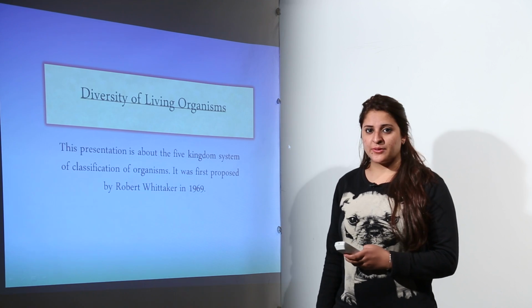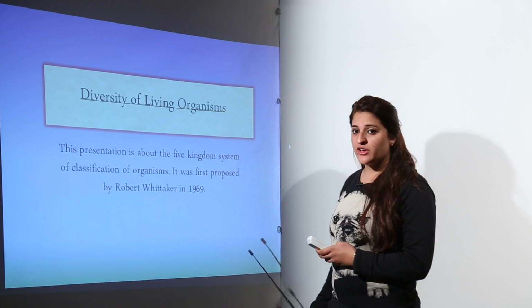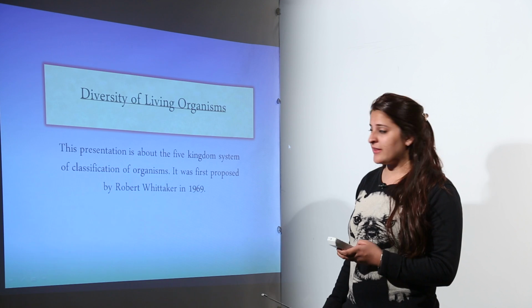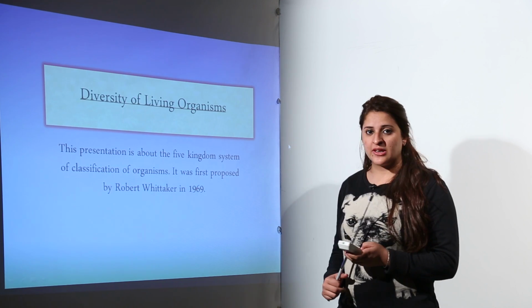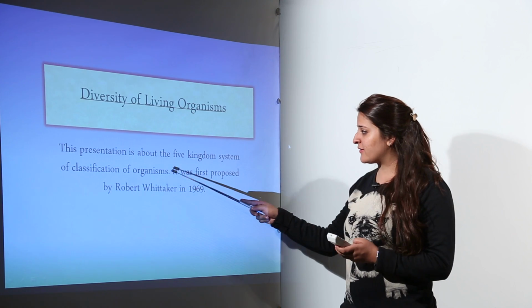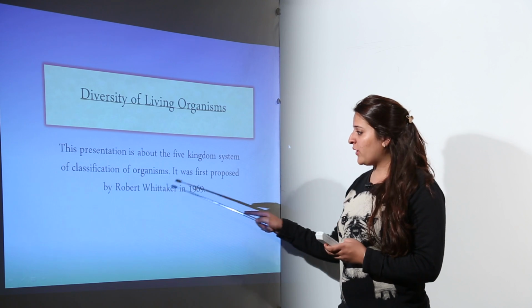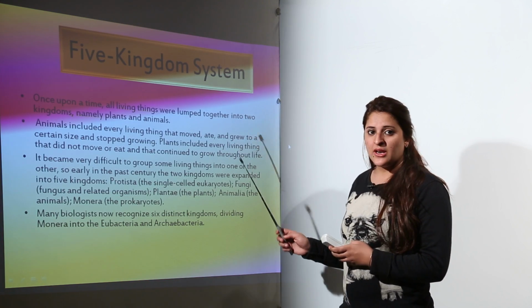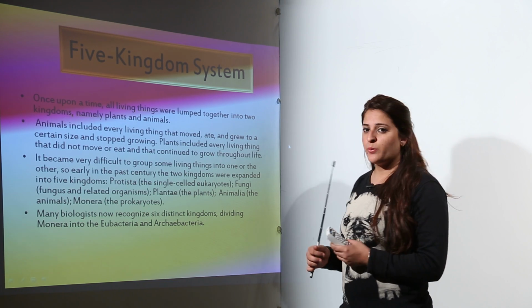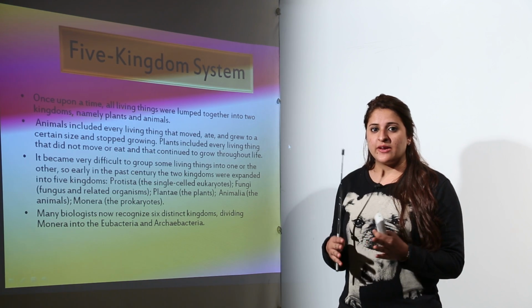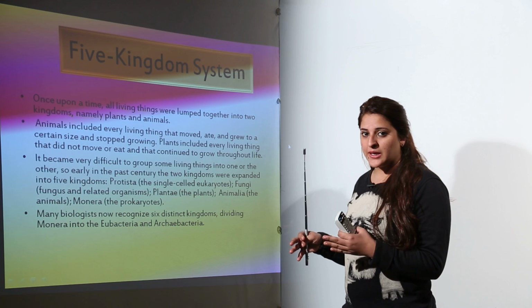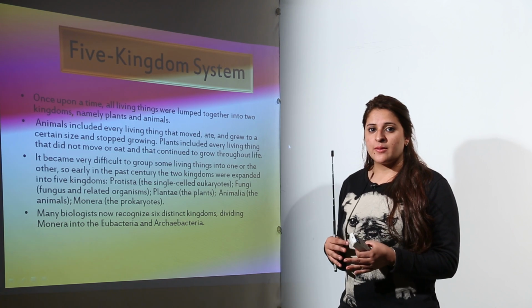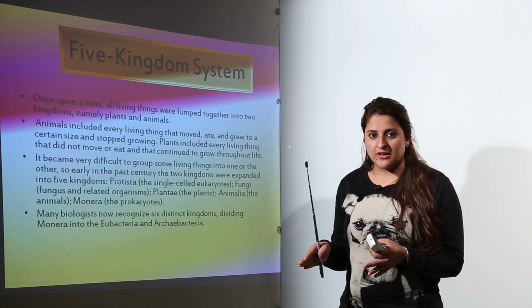Moving on to our next chapter, which is the diversity of living organisms. In this video, we will be discussing the five kingdom classification of organisms, which was proposed by Robert Whittaker in 1969. Earlier, all living things were grouped into two categories. One category was plants and the other was animals.